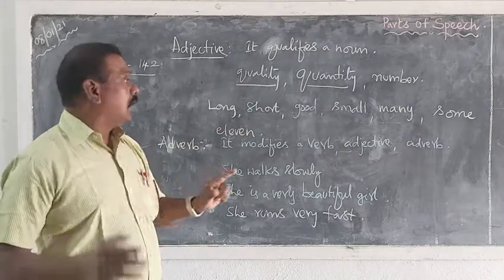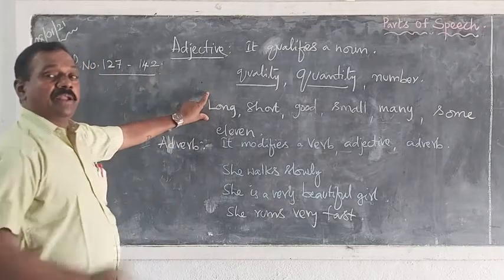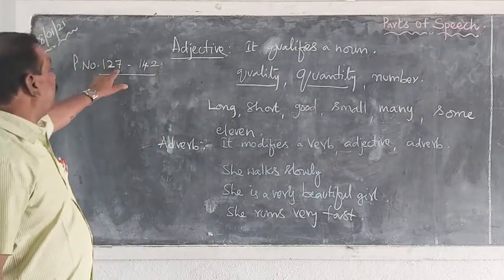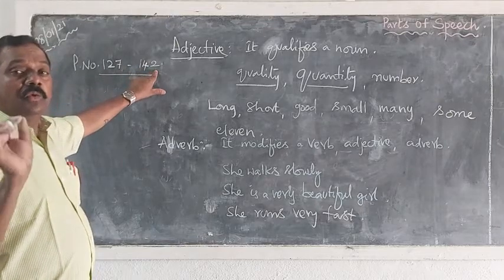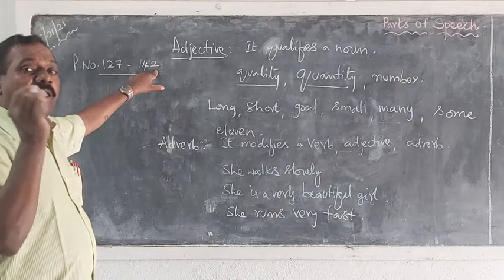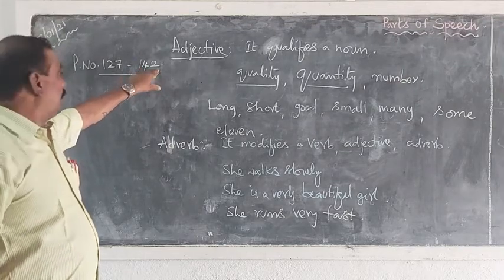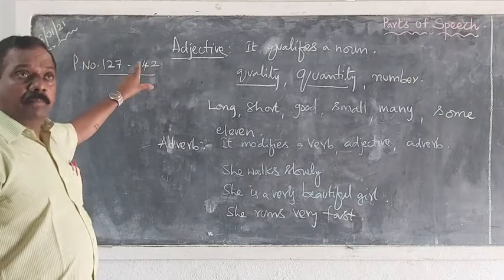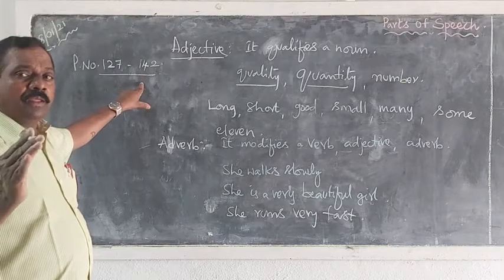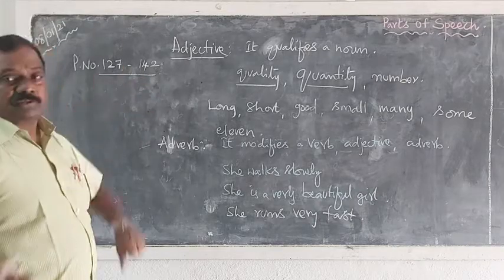We can see adjectives in our textbook, I mean in our intermediate textbook. From page number 127 to 142, you can find the parts of speech, detailed notes and skills. There will be a very simple exercise at the end of the chapter, maybe on page numbers 141 and 142. If you are able to do them, certainly you are really well versed with the parts of speech.